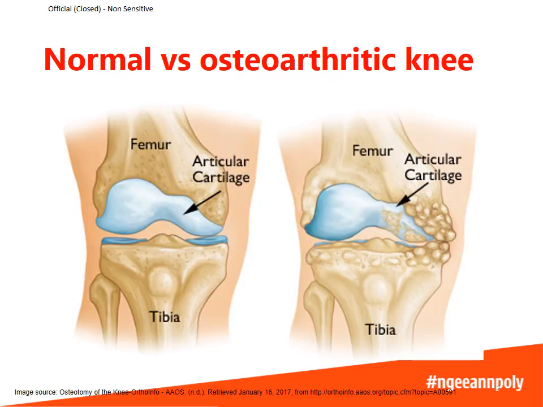Let's take a look at the diagram showing a difference between a normal versus an osteoarthritic knee. On the osteoarthritic knee, we can see that the articular cartilage has some wear and tear. We can also see some bony spurs, which are outgrowths on the bone. These bony spurs are actually caused by the bones rubbing together, which stimulates the bones to produce these outgrowths. And of course, this will further worsen the situation.